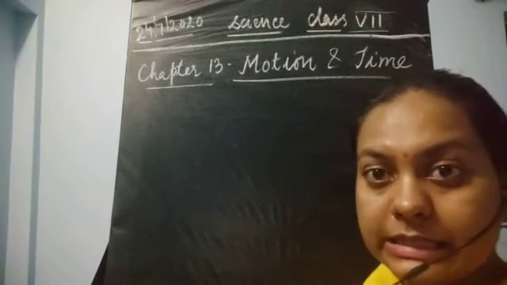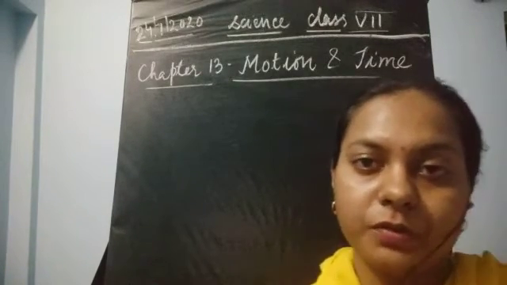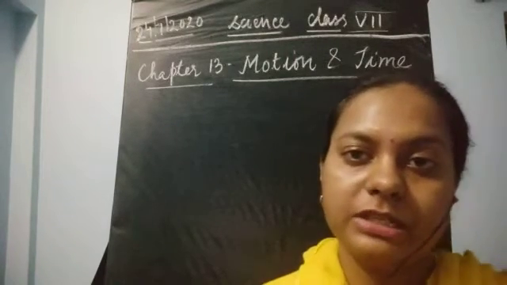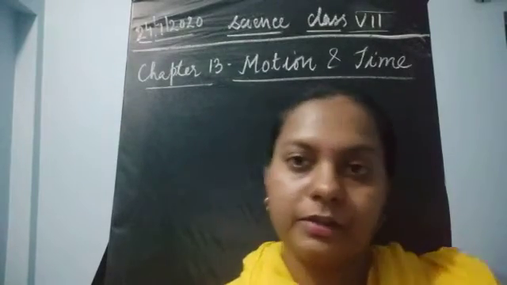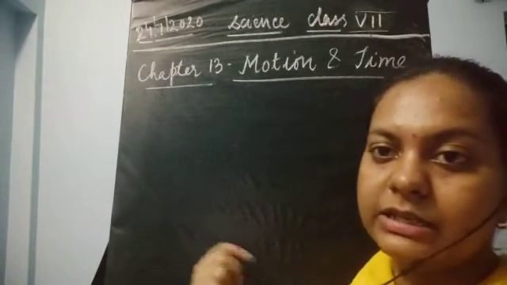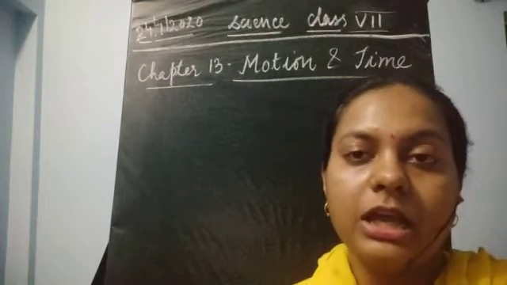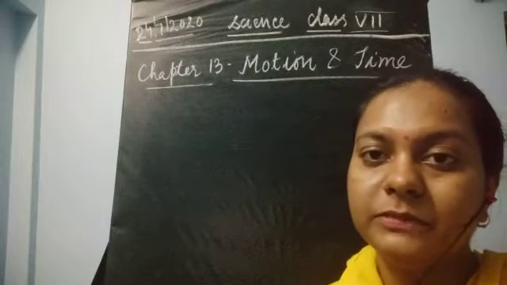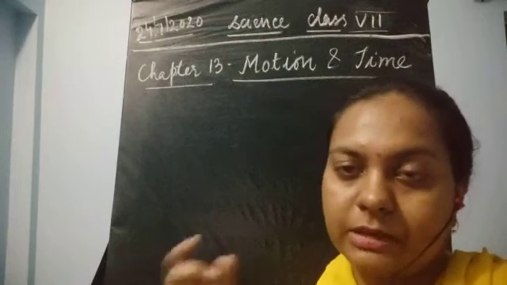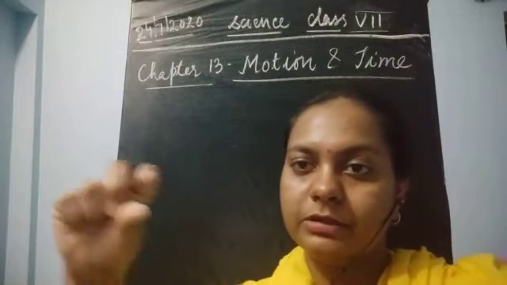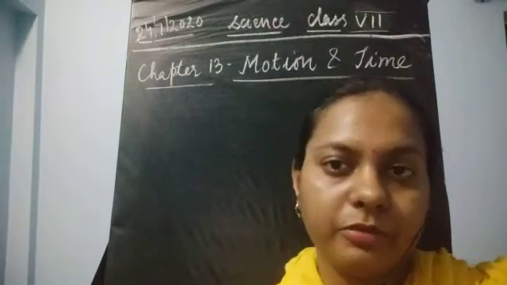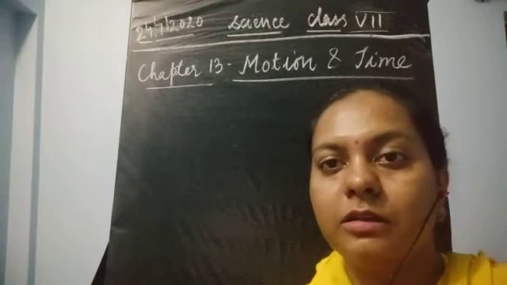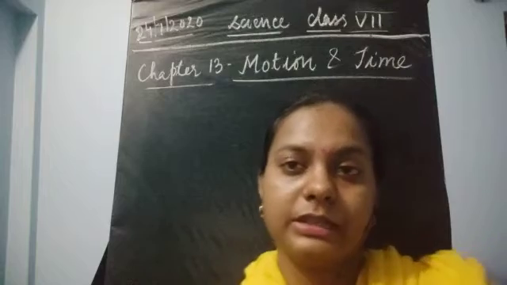So we have seen the definition of the word motion. Motion means a condition where an object is moving from one place to another place, and it is changing its place and direction, moving from one point to another point, because of which the place is being changed. Sometimes the person was here, and after that the same person has gone to some other position. So the change in position with respect to time tells us that the object is in motion.